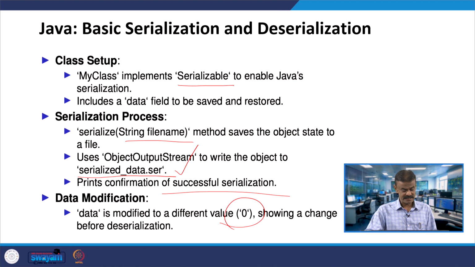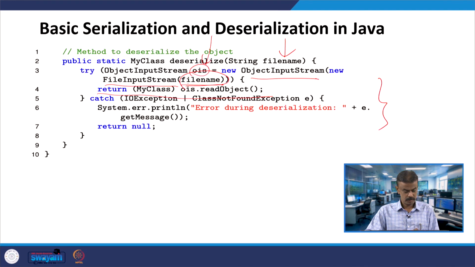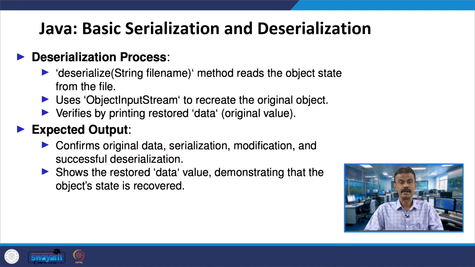In the previous case, it was using ObjectOutputStream to write the object to serialize_data.ser. Here, in the deserialization case, you can see ObjectInputStream. That is what we are saying here. It uses ObjectInputStream to recreate the original object, and then it verifies by printing the restored data, that means the original value.